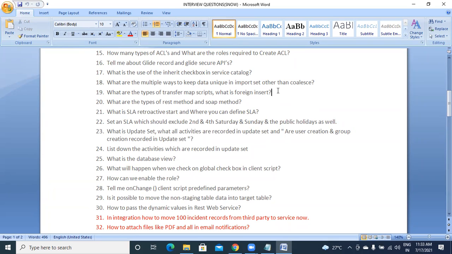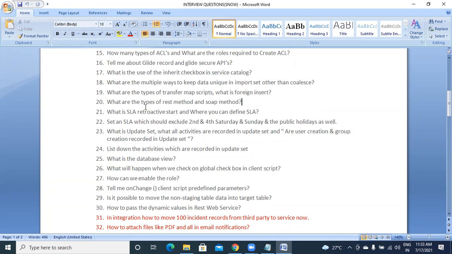As I told you, if you are doing a transform map and you have some member table, a second table that is nowhere related to incident, and you want to insert data in that member table, you have to write this foreign insert script and put that code there. It will create a record in the member table and link it to your incident table.